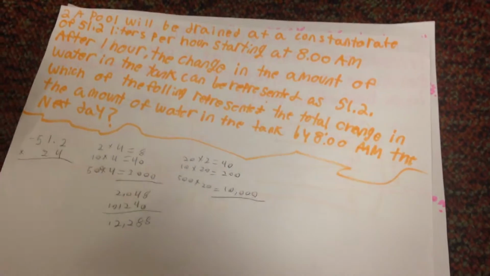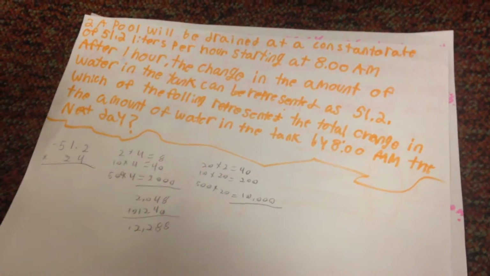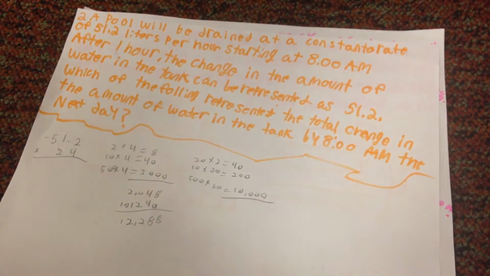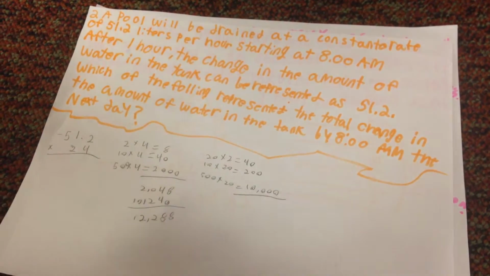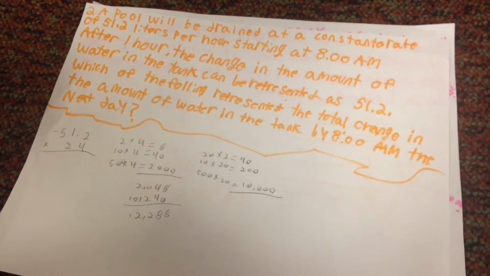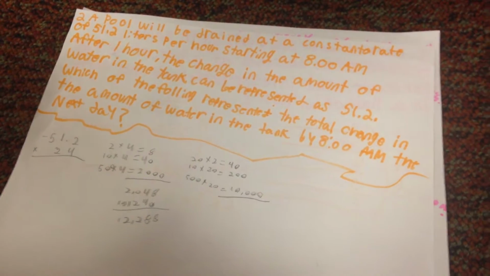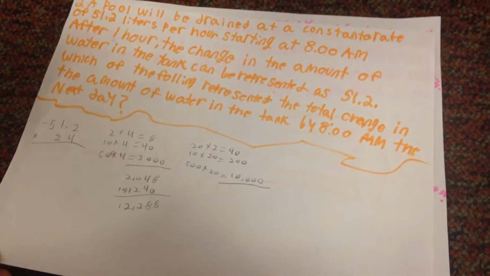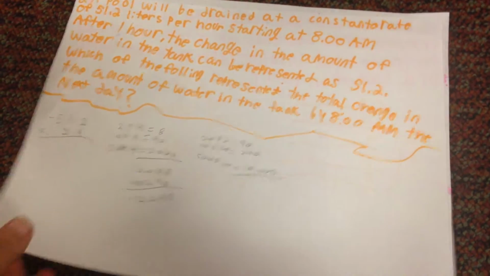Then 20 times 2 equals 40, 10 times 20 equals 200, 500 times 20 equals 10,000, and then you add 2,048 plus 10,240, which equals 1228.8.